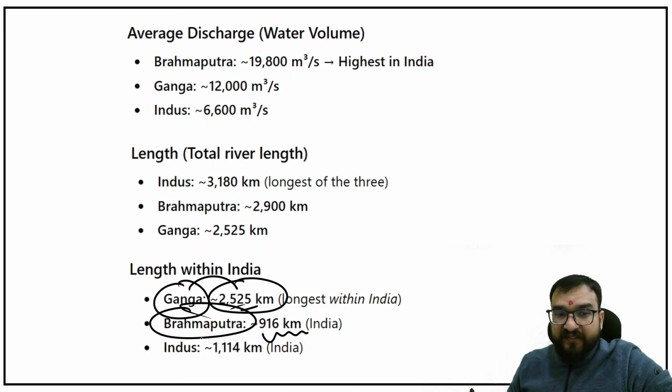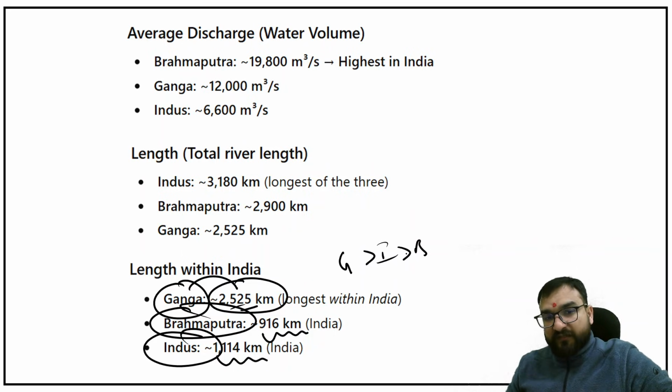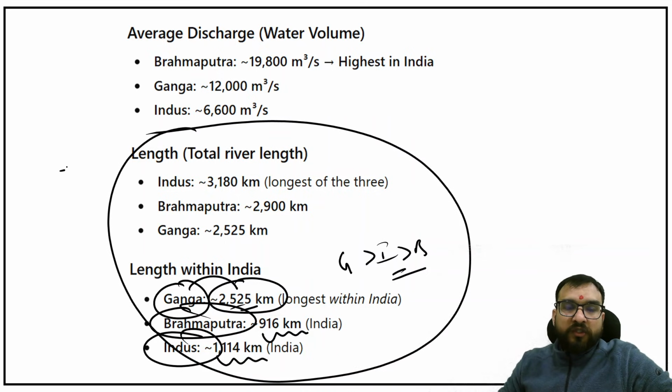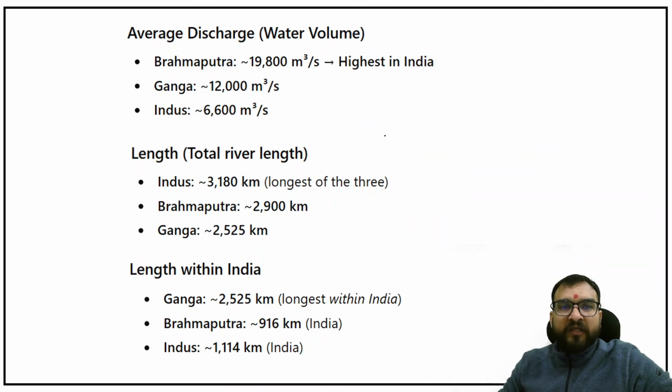Right? See this. And Indus 115, 114 over here. So then the order will be Ganga, then Indus, and then Brahmaputra you will find. Right. So Ganga, Indus, and Brahmaputra. These two things you should note. You should mark a star over here because either this or a tributaries question is going to come.